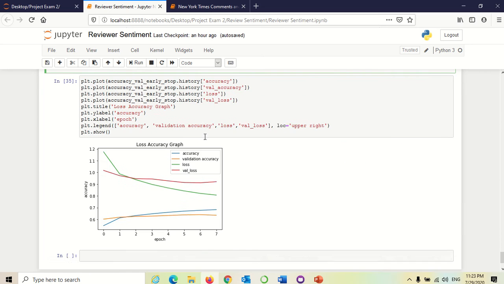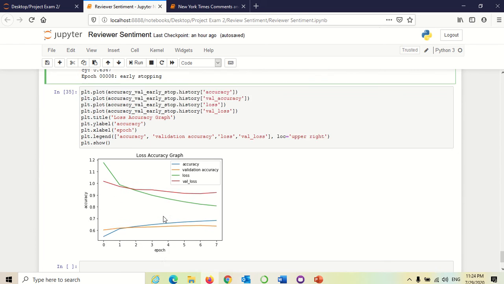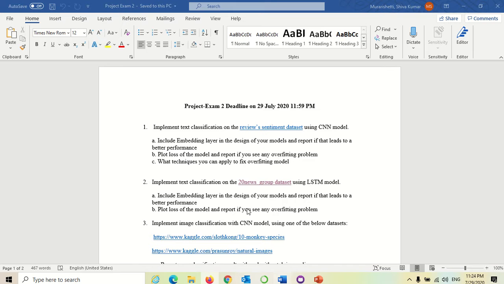It is getting triggered. The validation and loss graph is like this. Coming to the second question: the 20 newsgroups dataset, applying LSTM and including an embedding layer, and plotting the loss graph for that.